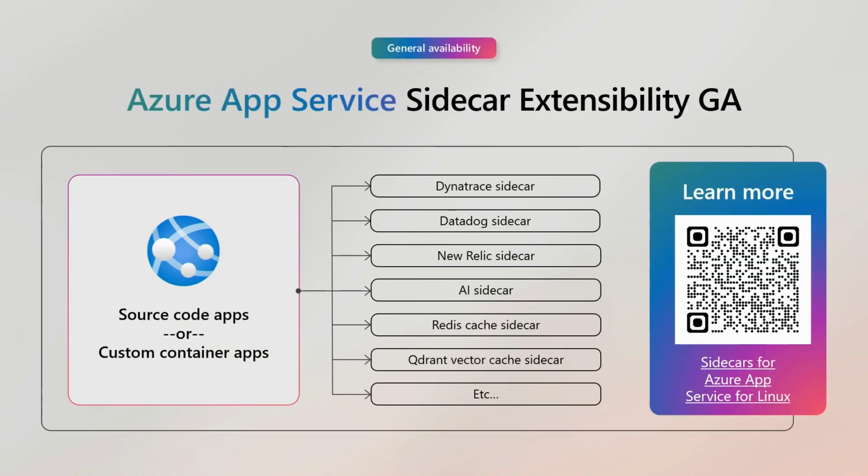So Redis cache, we have a service on Azure, Azure Cache for Redis. You can also install and run it as a container. But Azure App Service has this sidecar extensibility that has gone to GA this week. So whether you have source code apps, you have custom container apps, you can set up all of these different sidecars to run with your application in Azure App Service, all right? You can learn more by taking a picture of that QR code and following up on that.